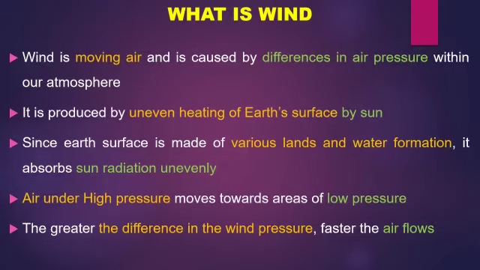Now students, we all know that Earth is made up of lands and oceans. Because of it, sun radiation is distributed unevenly. Warm areas cause air to rise and low pressure is formed, while when air is cold, it causes high pressure. Air under high pressure moves towards areas of low pressure. It causes winds. The greater the difference in the air pressure, the faster the air flows.